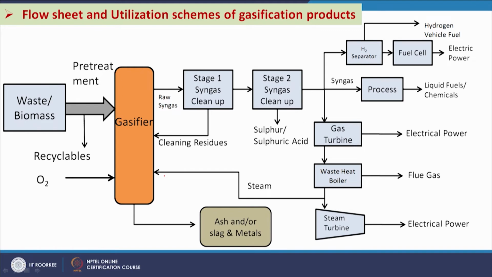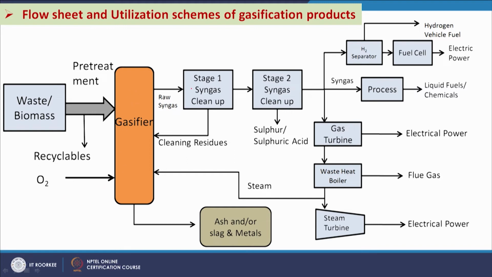So, we have waste and biomass. That will go to the gasifier after pre-treatment, that means some pre-treatment is required to make it suitable for application in the gasifiers. It may be needed to densify it, to increase its density, or it may be required to grind it to have a particular particle size. That can be needed for effective operations in the gasifier, and then we will be sending the oxygen or, if needed, steam. So, then the gasification will take place.